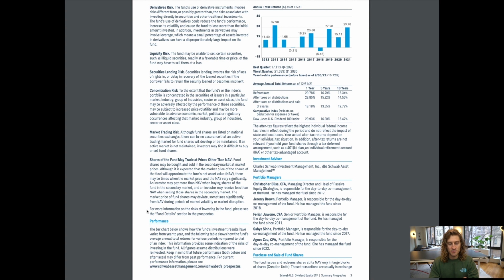For more information on the risks of investing in the fund, please see the Fund Details section in the prospectus. Performance. The bar chart below shows how the fund's investment results have varied from year to year, and the following table shows how the fund's average annual total returns for various periods compared to that of an index. This information provides some indication of the risks of investing in the fund. All figures assume distributions were reinvested. Keep in mind that future performance, both before and after taxes, may differ from past performance.